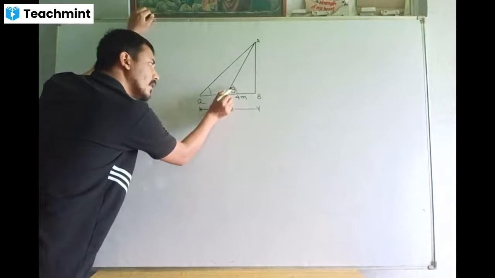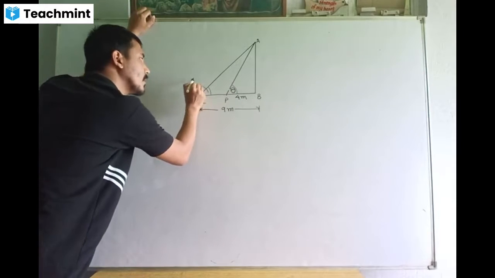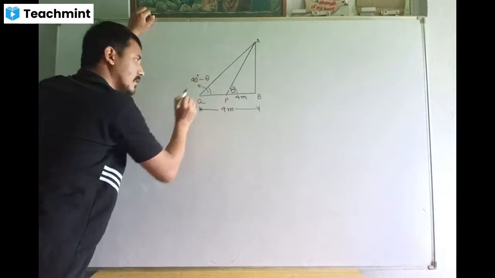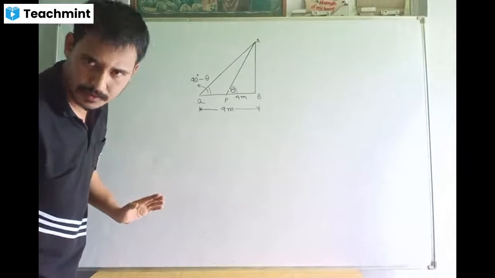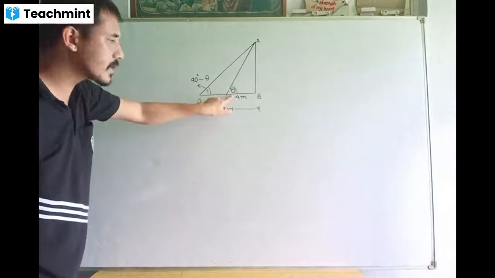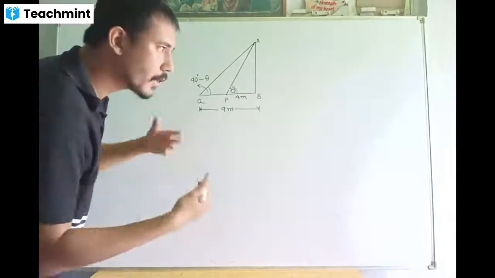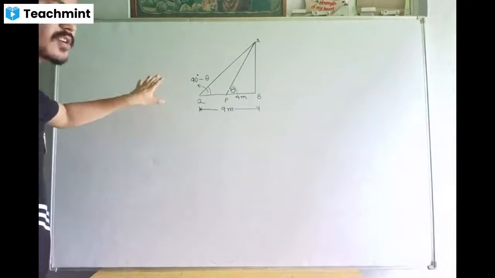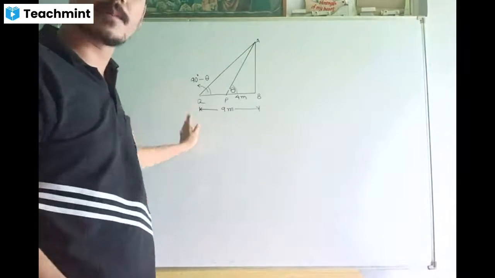So if you have taken one of the angles to be theta, then the remaining angle will be 90 degrees minus theta, only then their sum will be equal to 90 degrees. This theta was not given, but you have considered it on your own, so we need to write that information. Anything that you write extra apart from what is given, you need to note it down always. It's very important.